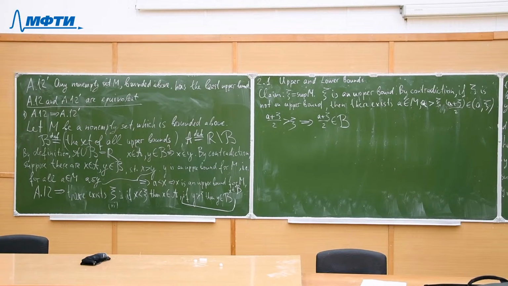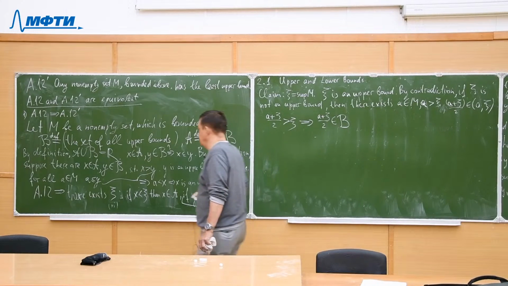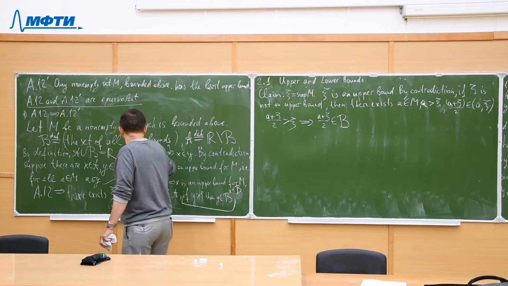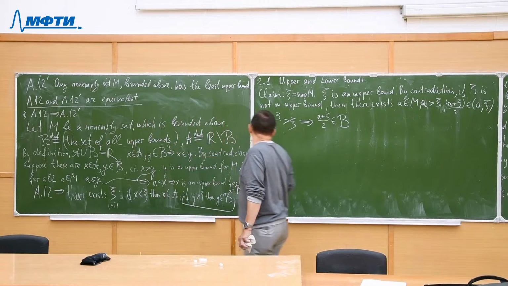But B, what is B? The set B is the set of all upper bounds.